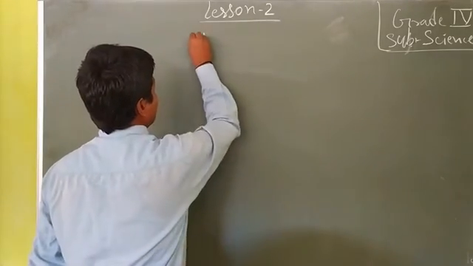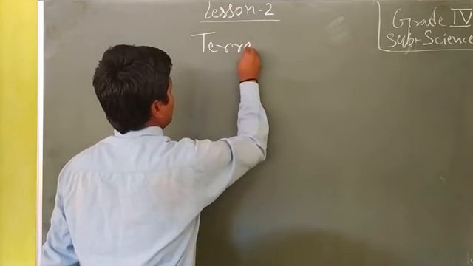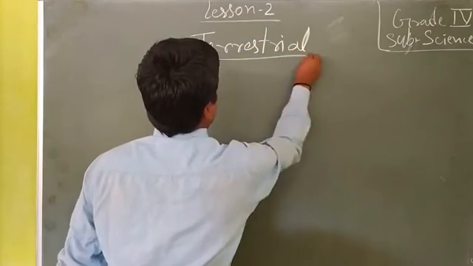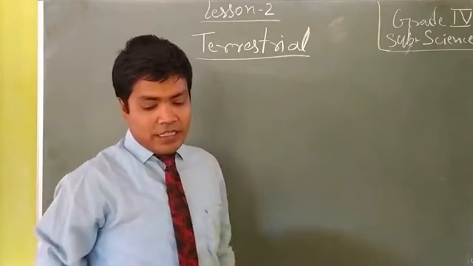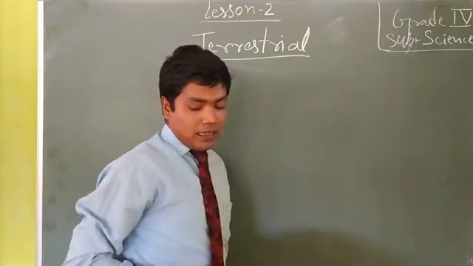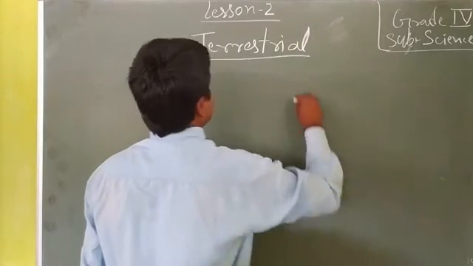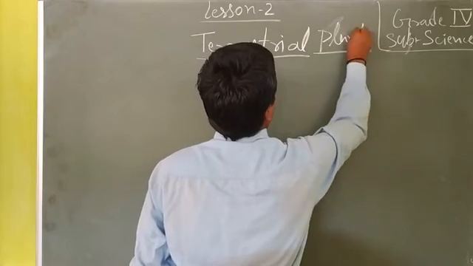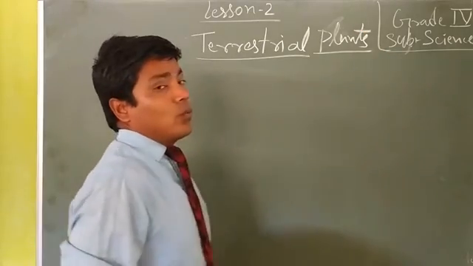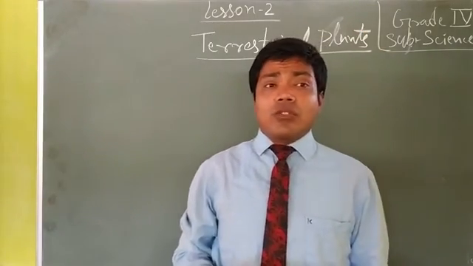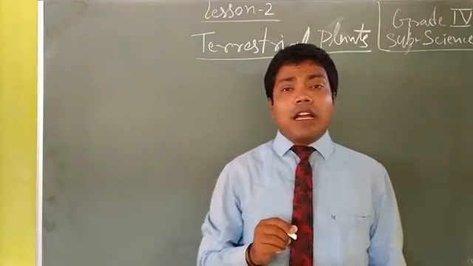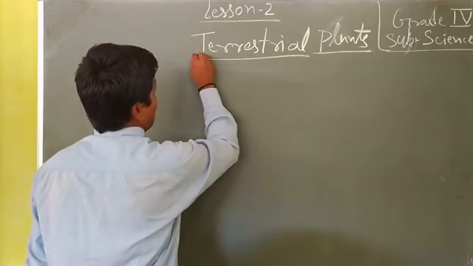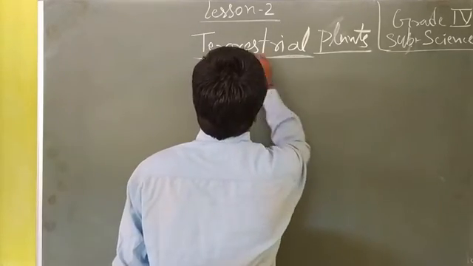Terrestrial, terrestrial plants. We know very well terrestrial means the plants which grow on land. The plants which grow on land are called terrestrial plants.